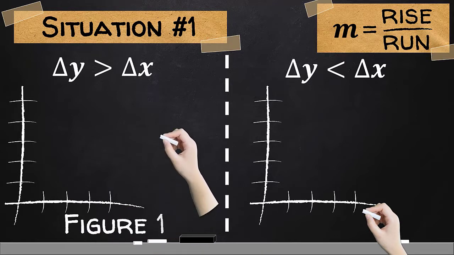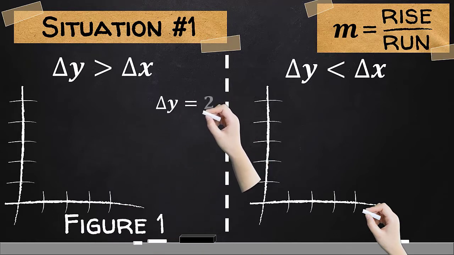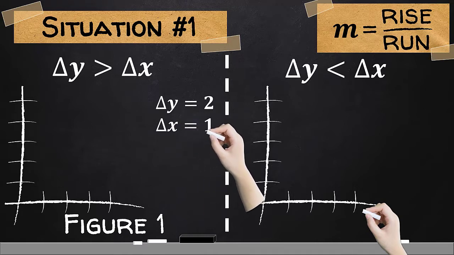In this figure, the amount of change in y is 2 while the amount of change in x is 1. Let us consider this point in this Cartesian plane. The amount of change in y corresponds to the amount of rising, 2, while the amount of change in x is the running, 1. Therefore, we have this next point.